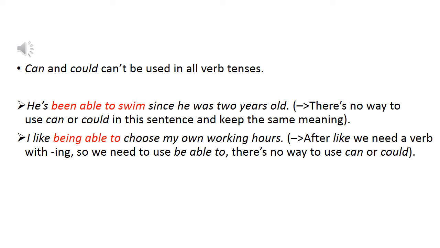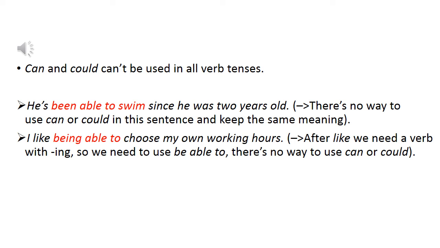However, can and could cannot be used in all verb tenses. If you want to use the present perfect, there is no way to use can or could, so you need to use be able to. For example, he has been able to swim since he was 2 years old. There is no way to use can or could in the sentence and keep the same meaning. We have to use be able to.